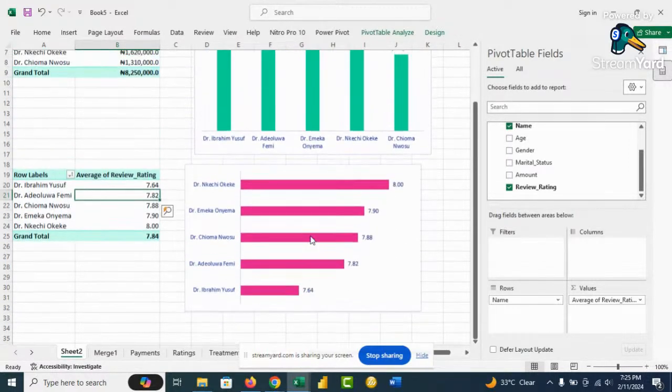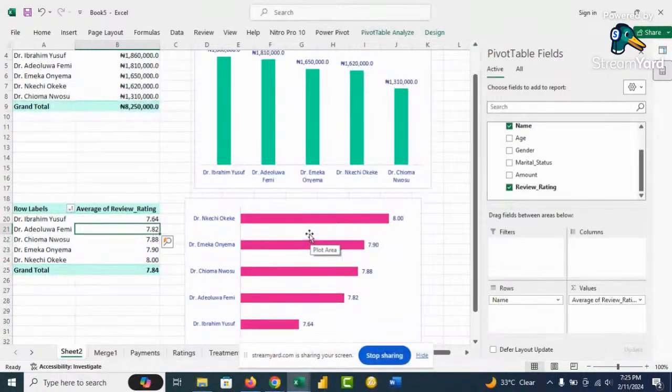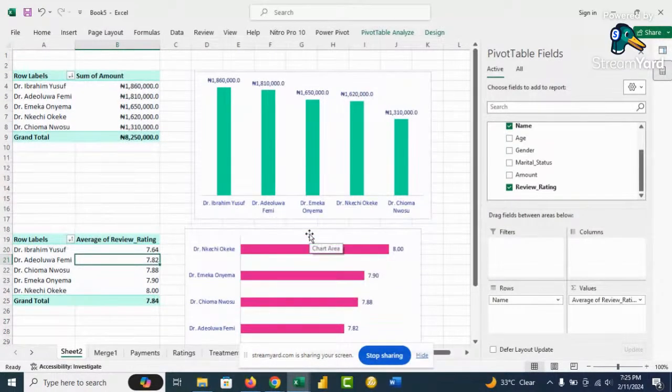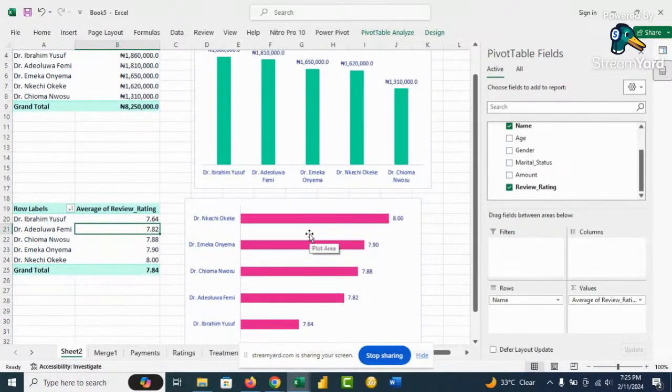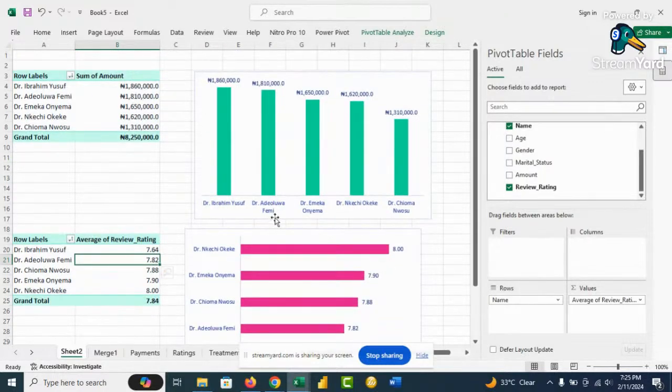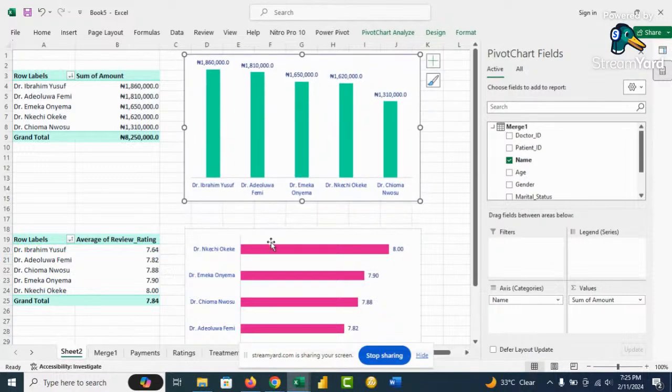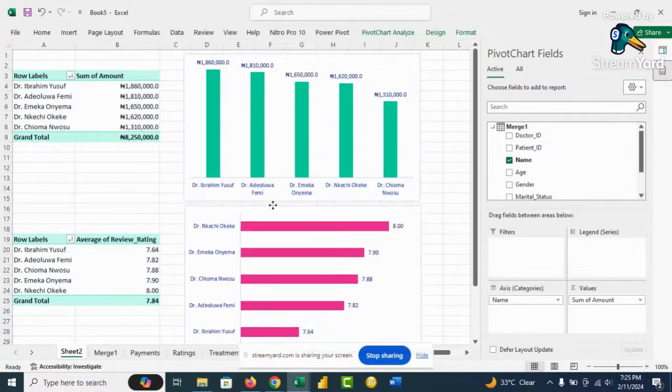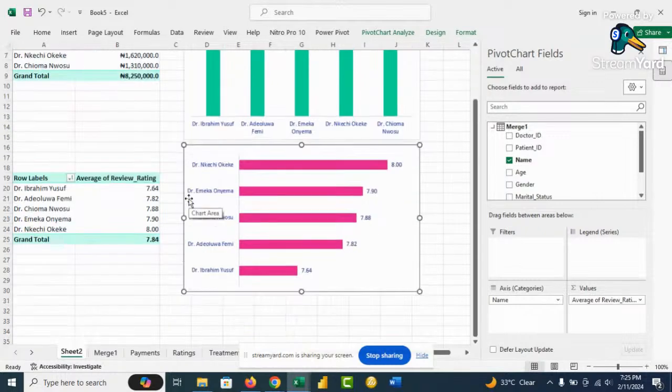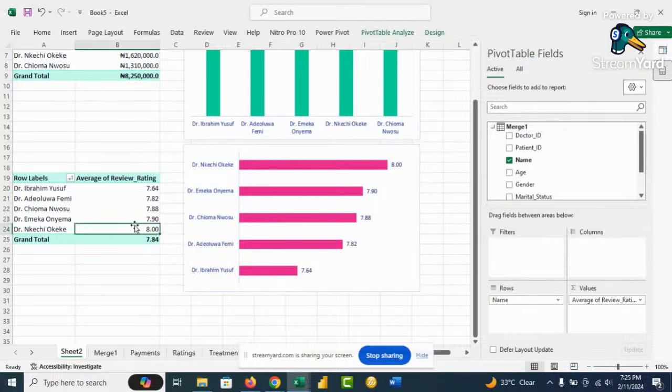So in terms of rating, Dr. Nkechi has a higher rating of 8.0. She did not generate much money, but she has a very good rating. And then Dr. Ibrahim Yusuf, wow. So the company needs to check very well. Dr. Ibrahim Yusuf, interestingly, that generated the highest amount seems to have the lowest rating. So the company needs to look into that.